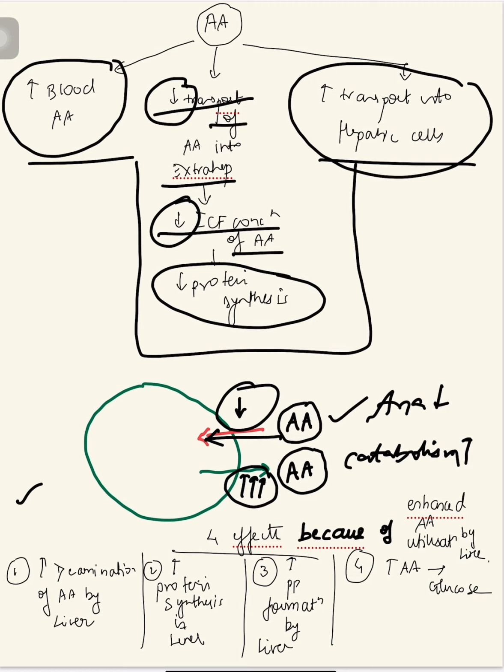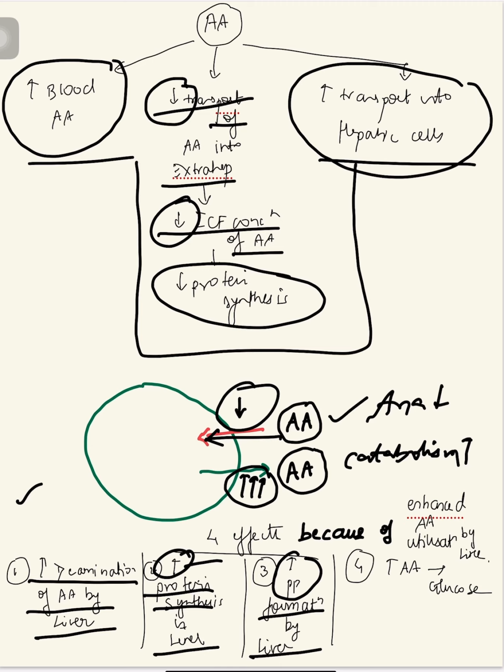Now there are four effects which are occurring because amino acids are being used by the liver more. The first effect is increased deamination of amino acids by the liver. Second effect is increased protein synthesis in the liver. Third effect is increased plasma protein formation by the liver. And fourth is increased transport of amino acids getting converted to glucose. I repeat, increased amino acid conversion into glucose. That means increased gluconeogenesis.